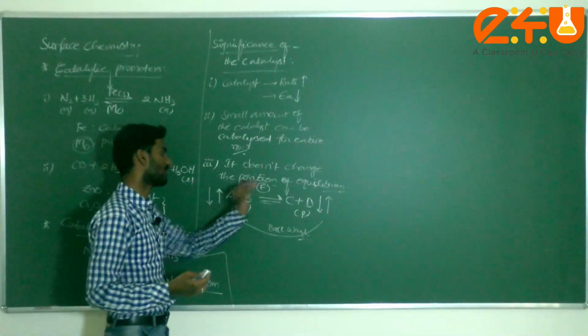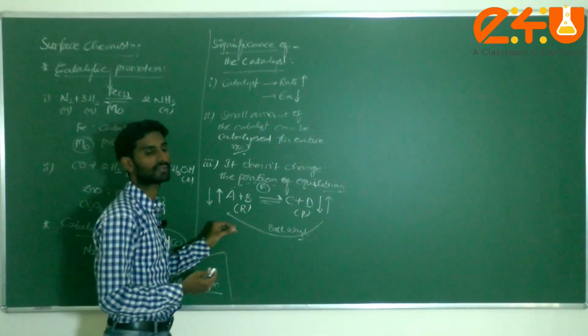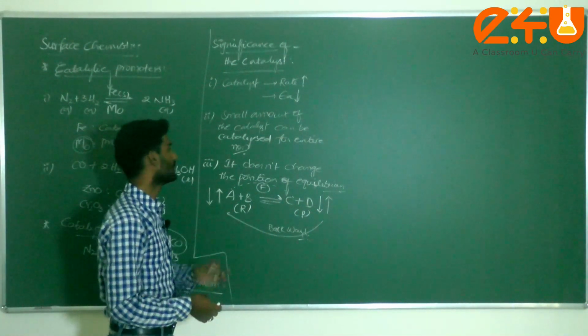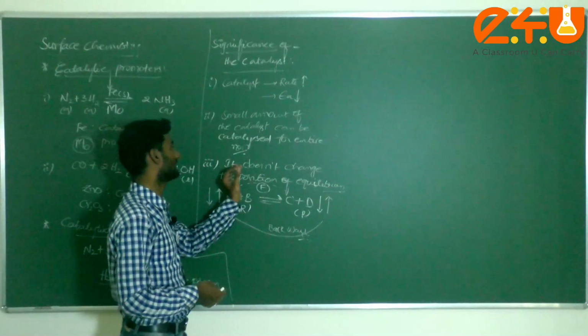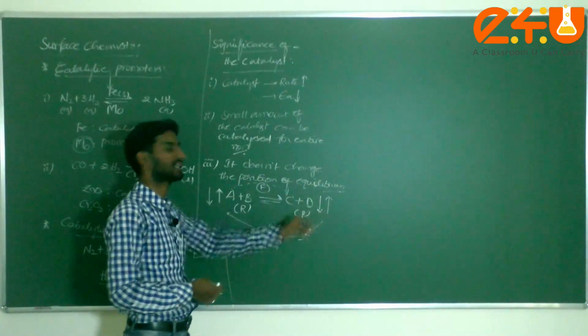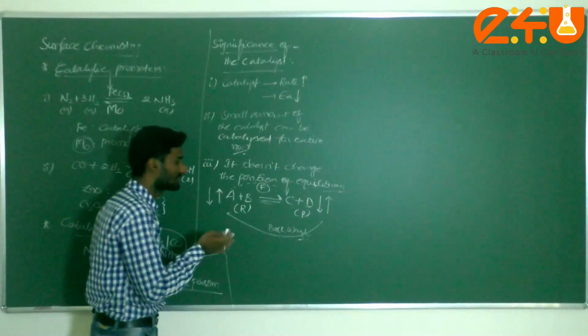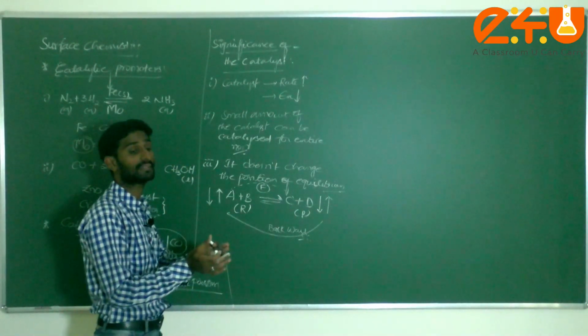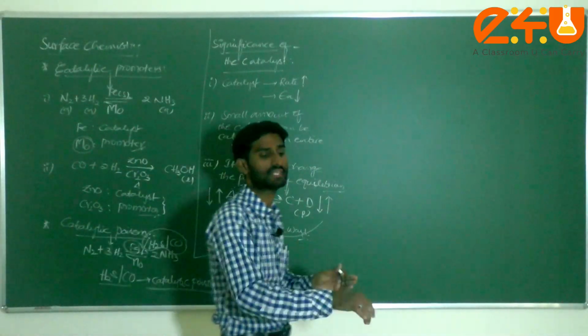The rate of forward reaction becomes equal to the rate of backward reaction. That stage is known as equilibrium or state of equilibrium. Then the third point: the catalyst doesn't change the position of the equilibrium. That means, for example, if the reaction has already attained equilibrium, the catalyst doesn't change its position.